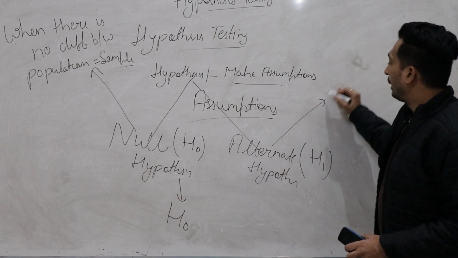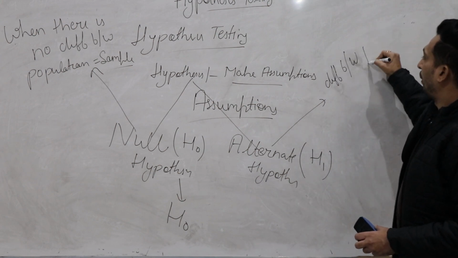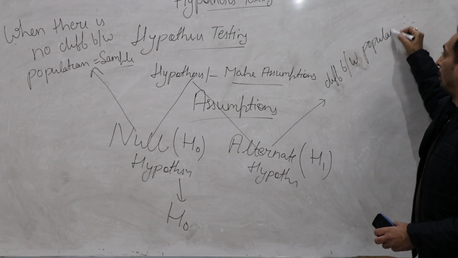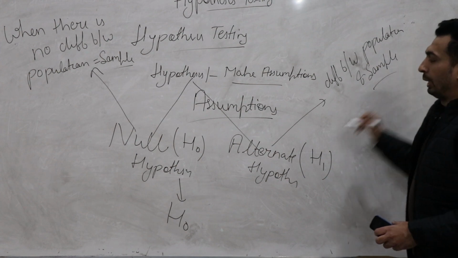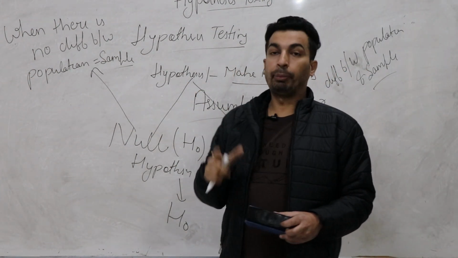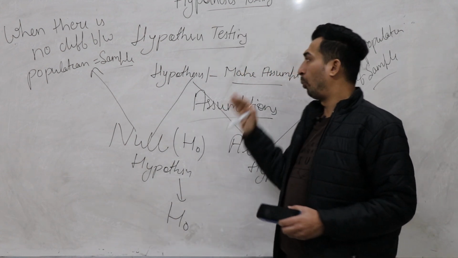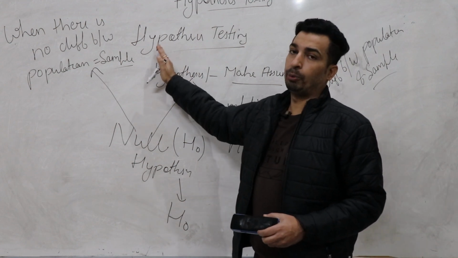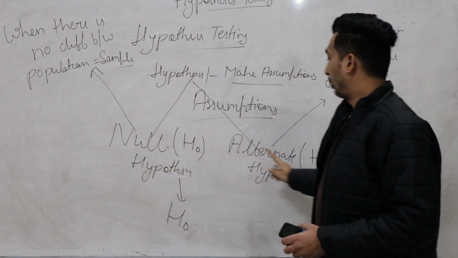Means when there is a difference between population parameter and sample parameter, that's called alternate hypothesis. Let me repeat one more time. Hypothesis simply means when we make assumptions related to population parameter, that's called hypothesis. There are mainly two types of hypothesis. One is null, second one is alternate.